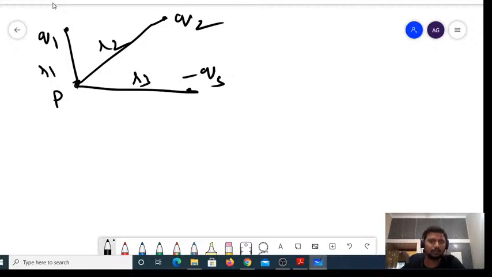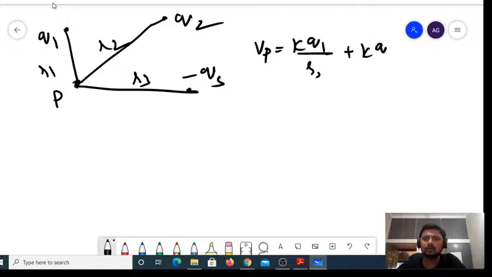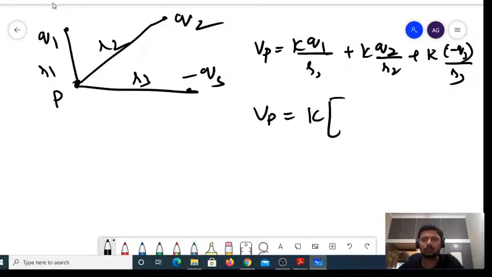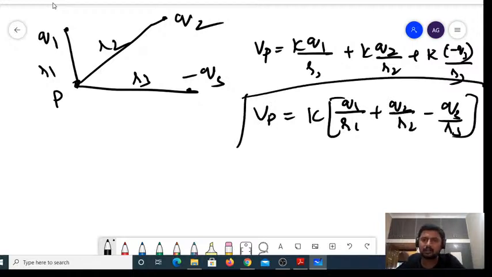Then the potential at point P, Vp, is given by K into Q1 divided by R1 due to Q1, and similarly K into Q2 divided by R2 plus K into minus Q3 divided by R3. Or we can take out K common: V is equal to K into Q1 divided by R1 plus Q2 divided by R2 minus Q3 divided by R3, right? This will be the potential at a given point.